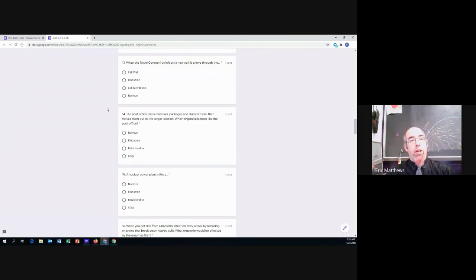Number 13. When the novel coronavirus, COVID-19, infects a new cell, it enters that cell through what? How does COVID get into our cells? This is specifically for animals because we have only found COVID in animals. Does it come in through the cell wall, through the ribosome, through the cell membrane, or through the nucleus? Which one of these does the novel coronavirus enter through?